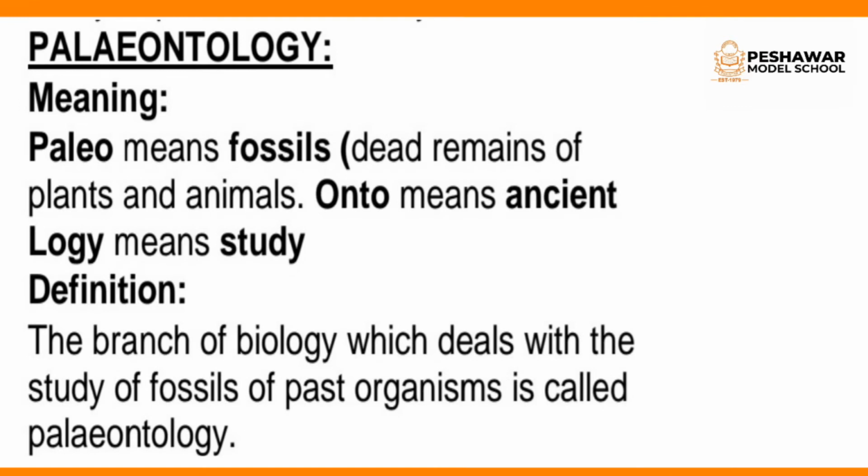The paleontology, the paleo means the fossil organisms. The fossil organisms are those organisms which are present under the earth's surface. It means the dead remains, dead bodies of the plants and animals which are present under the earth's surface are known as the fossils. So paleo means fossils, dead remains of plants and animals. Onto means ancient. Clear, onto means ancient and logy means to study. So the branch of biology which deals with the study of fossils of past organisms is called paleontology.